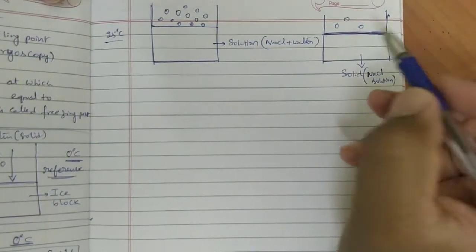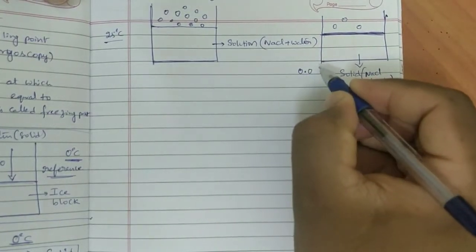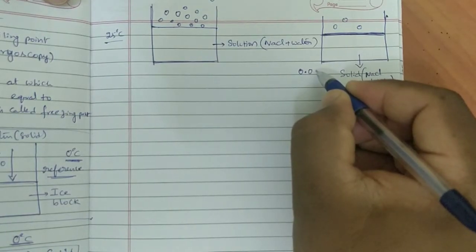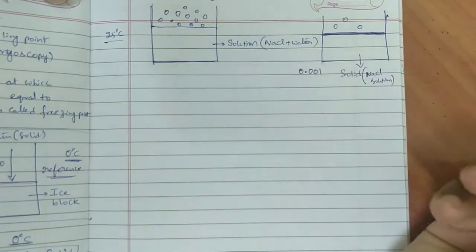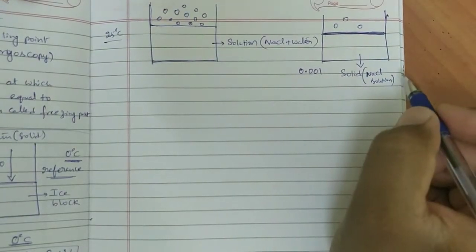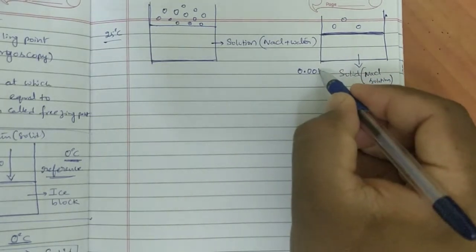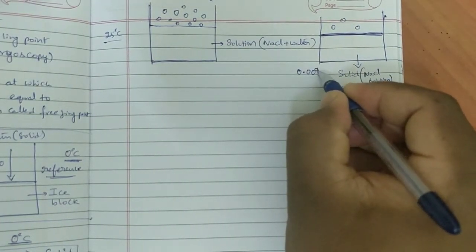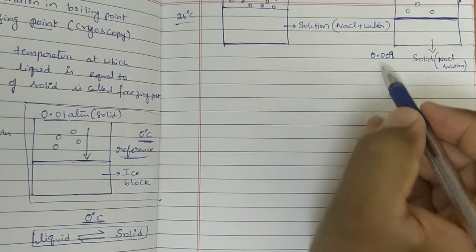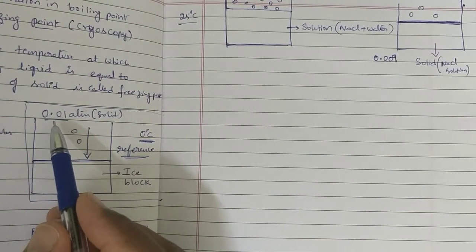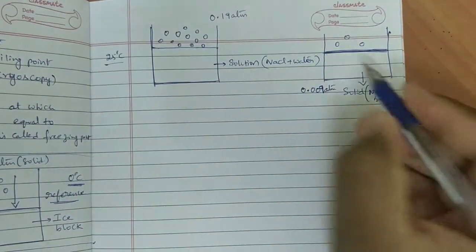Because of these 3 molecules, vapor pressure of solid solution is observed as 0.009 atmosphere, slightly less than 0.01. Is it okay? This is for reference only.